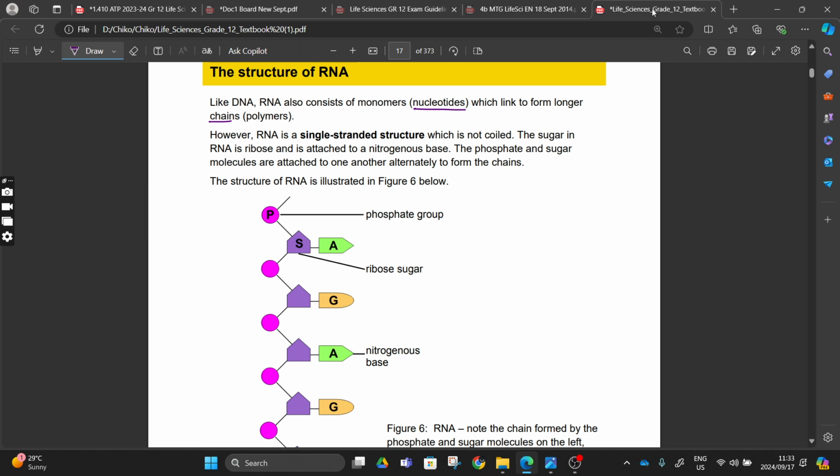As for the structure of RNA, like DNA, RNA also consists of monomers, nucleotides, which link to form a chain, right? A polymer. And this RNA is a single-stranded structure. DNA is a double helix structure, right? Which is not coiled in RNA.